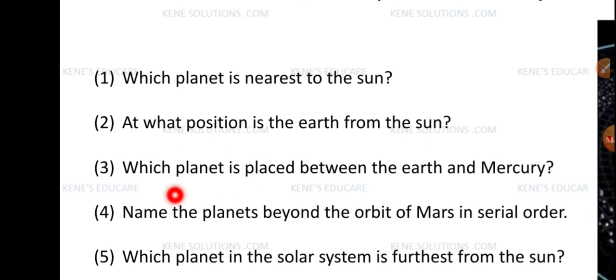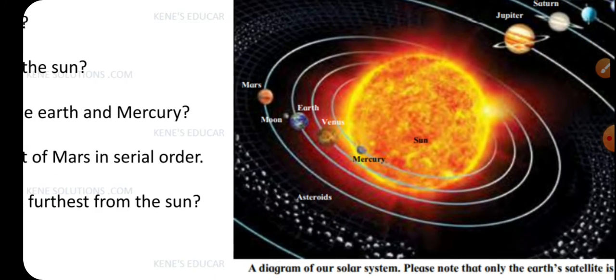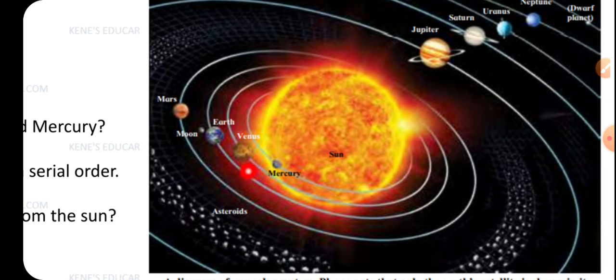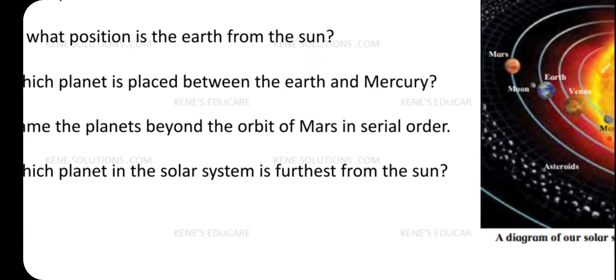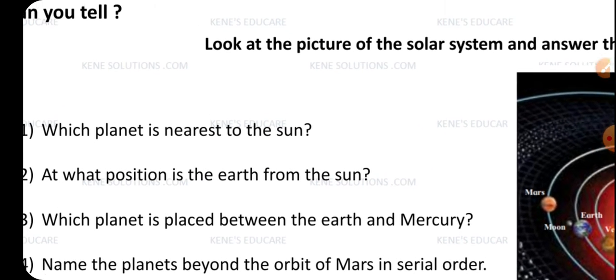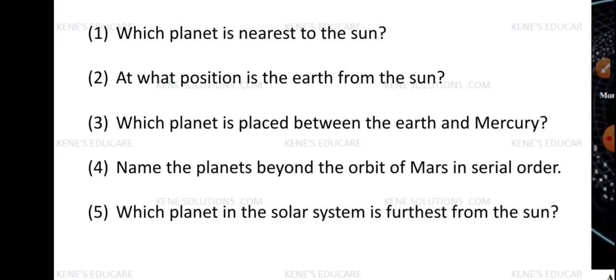Okay, next is which planet is placed between the earth and the Mercury. Come on, let us have a look between earth and Mercury. Where is earth? Earth is here and Mercury is here. So which is the planet between both of them? Venus, right? Venus is the planet which is between earth and Mercury. So you will write here, Venus is the planet which is placed between the earth and Mercury.